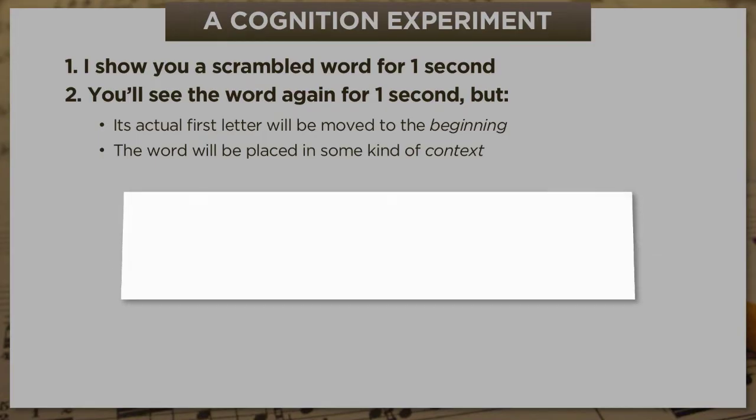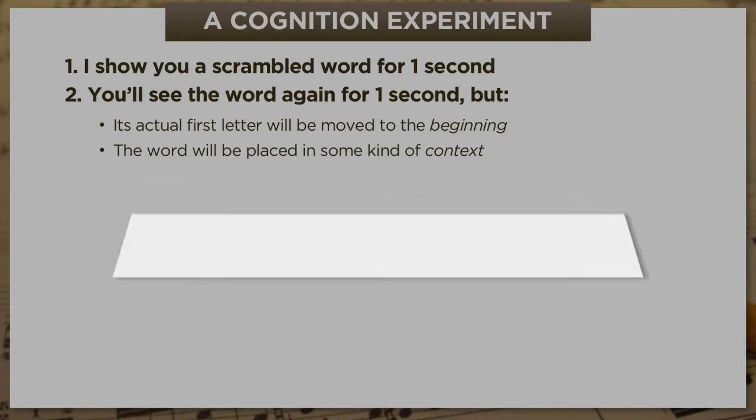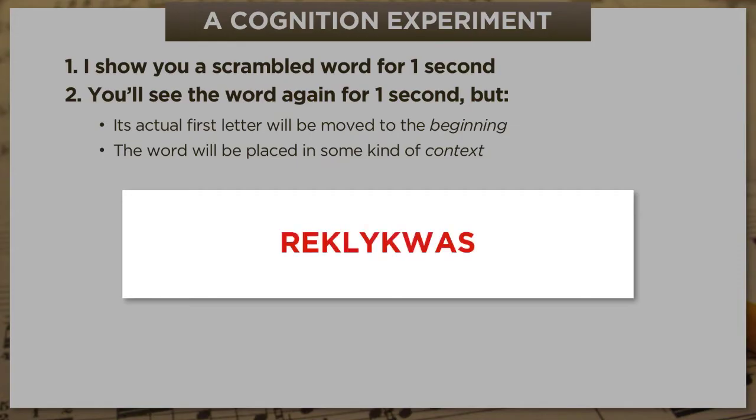Okay, third one, but now I'm going to change the kind of context I'm giving you. So here's your scrambled word, and here it is in context. Odds are you recognize that it was Beethoven. Last one. Here's your scrambled word. And in context. That one's a little trickier maybe, but a lot of people figured out that that was, in fact, Skywalker. Okay, so why are we doing this?